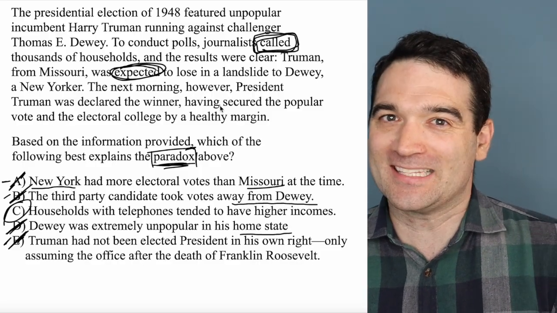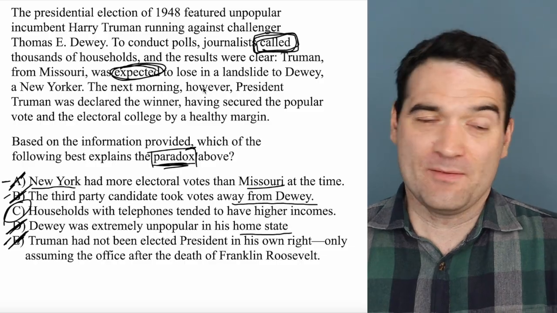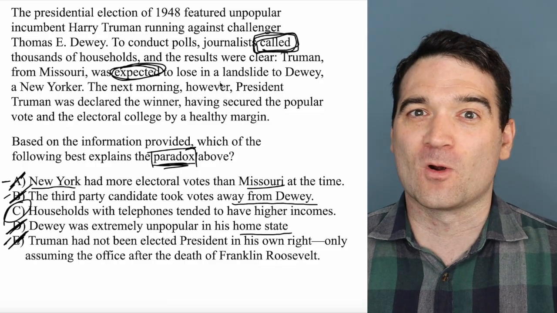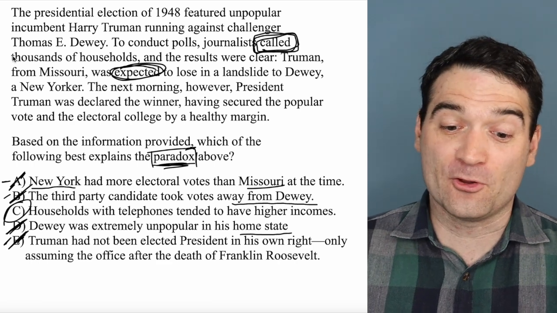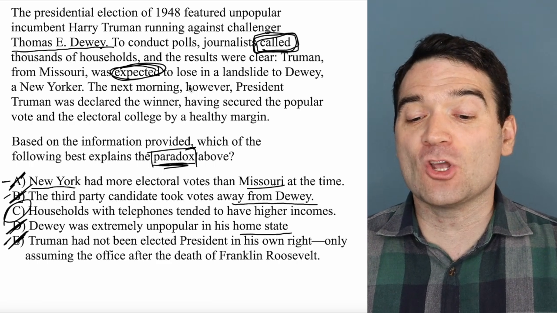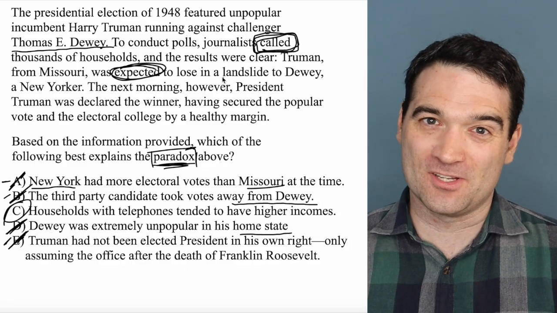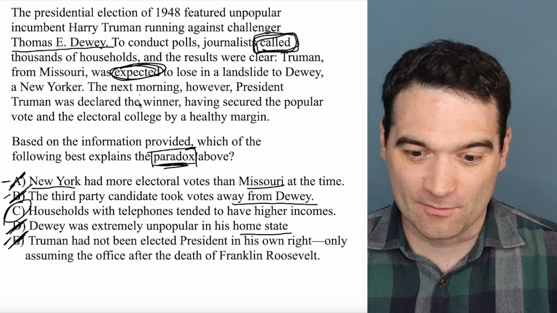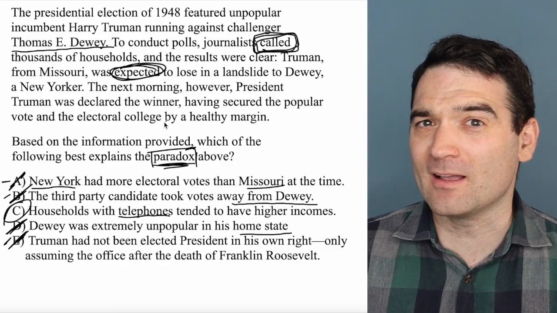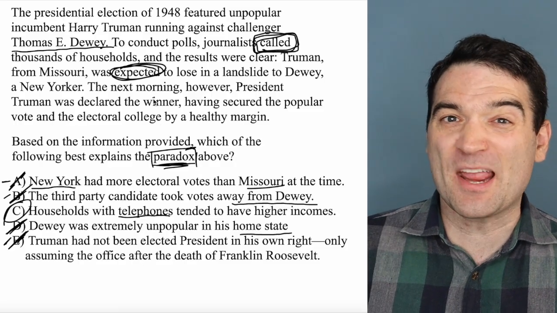And so if you had a telephone in your house, it meant that all else equal, you were probably a little better off. You were a little more wealthy. And wealthier people, apparently, tended to vote for Thomas E. Dewey. And so by calling the houses on their telephones, these pollsters got it wrong because their sample was not a robust one, right?